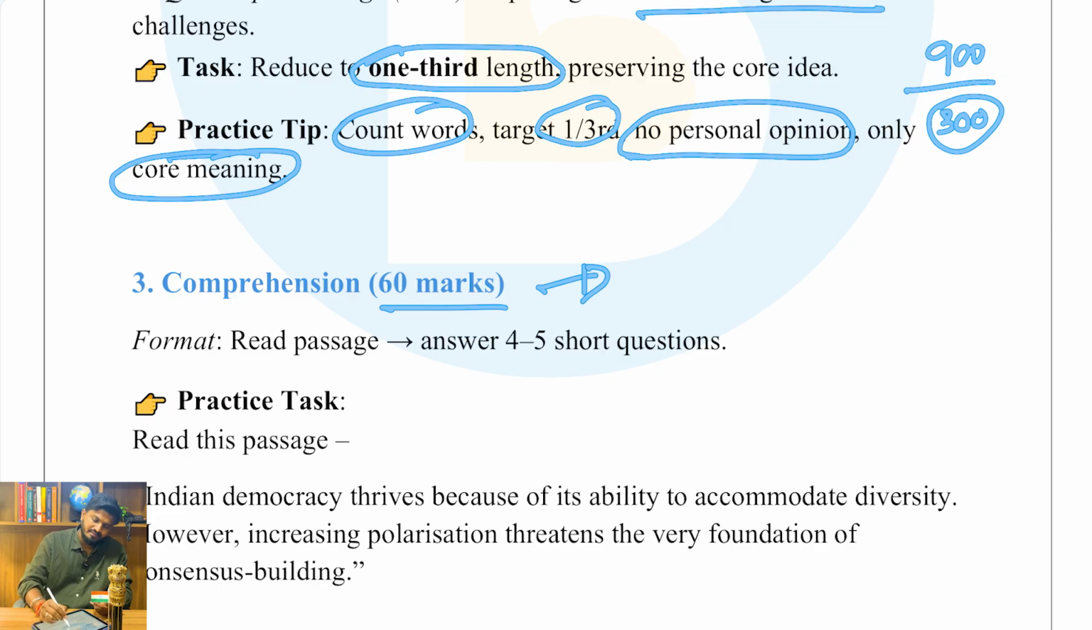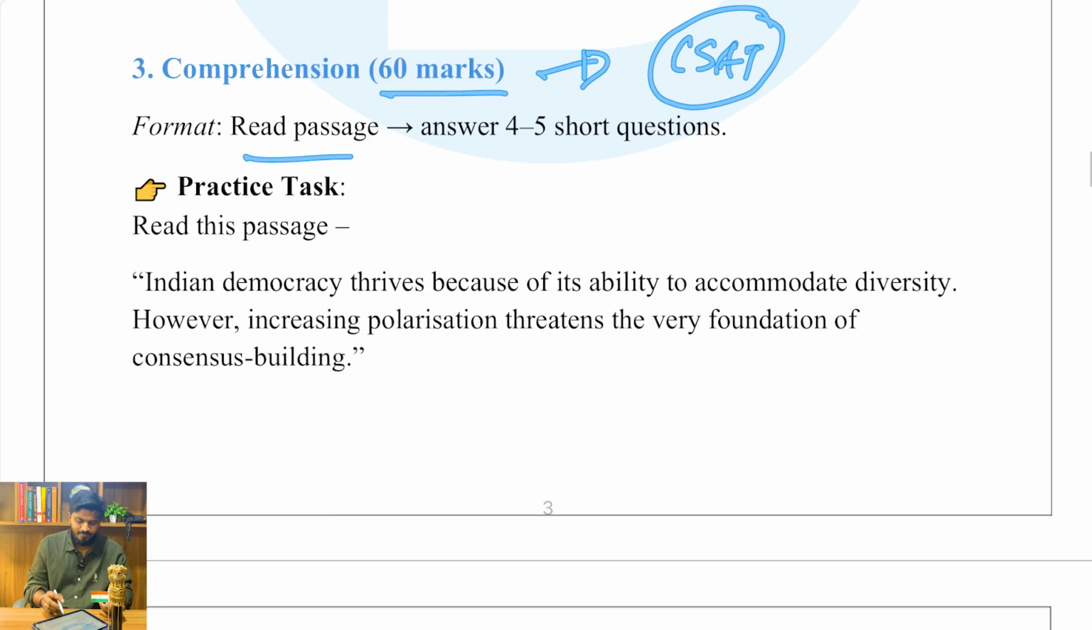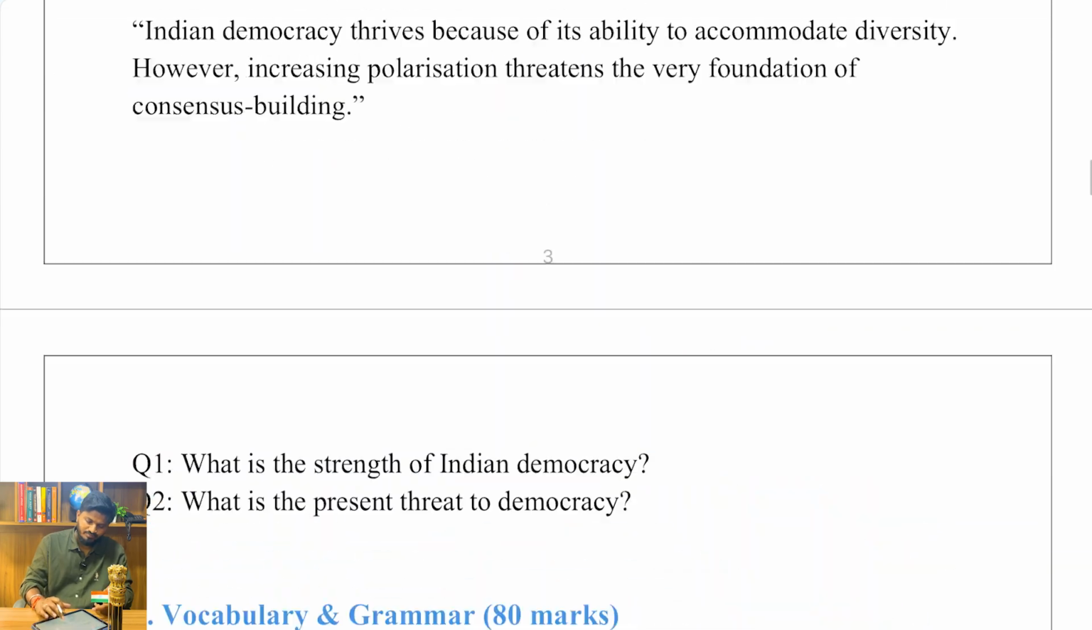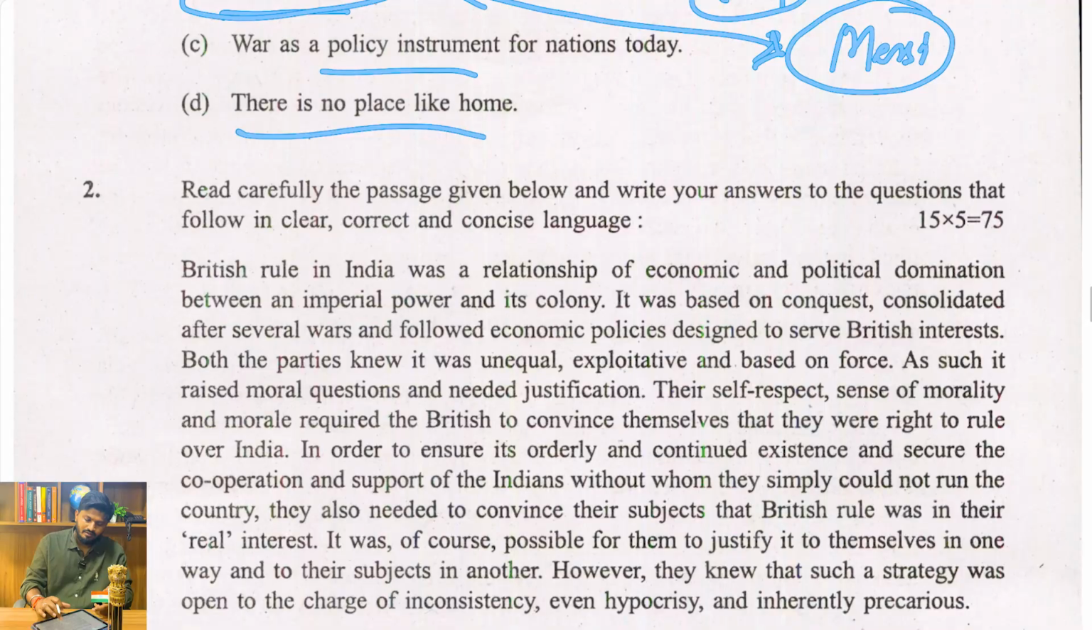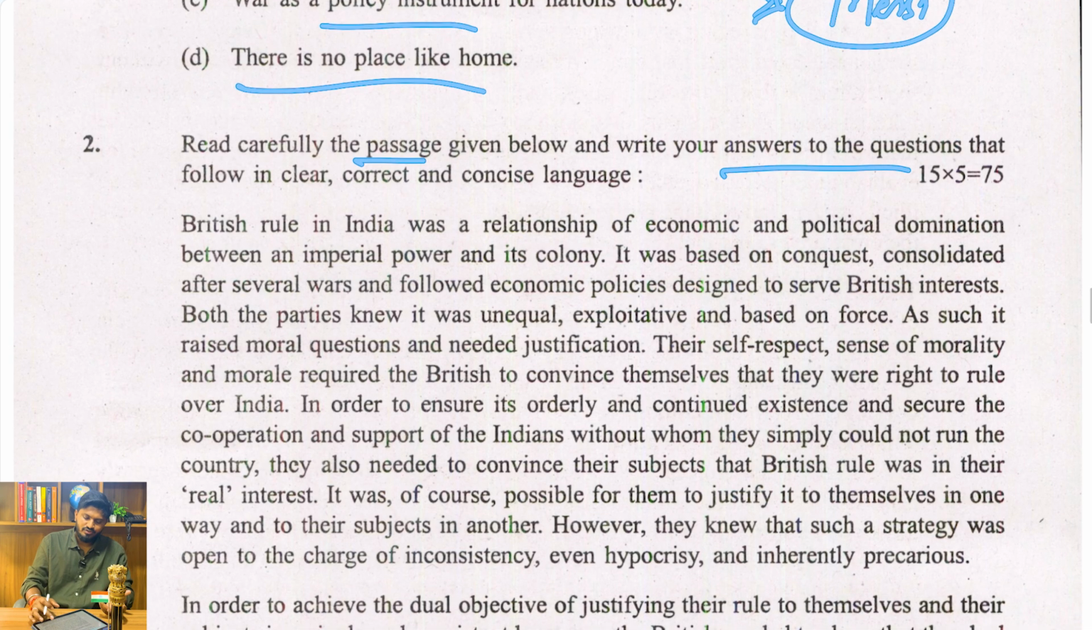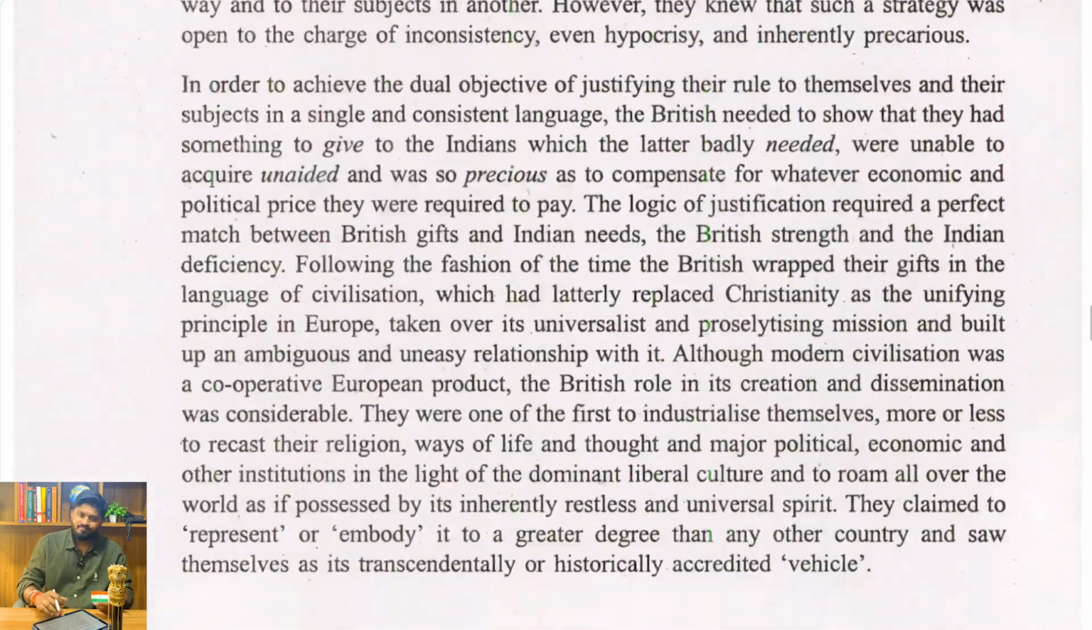You might have already done this comprehension in CSET. Many people scored well and most people scored less, and that is why they failed CSET and are not writing the mains. Okay, just a pun intended, not a harsh comment. Here you have to read the passage and answer four to five short questions. It is not necessary to do practice questions; we will just discuss the previous year question passage. Read carefully the passage given below and write your answers to the questions that follow. The passage said that British rule in India was a relationship of economic and political domination between an imperial power and its colony, something on that line.